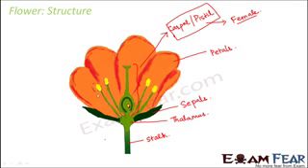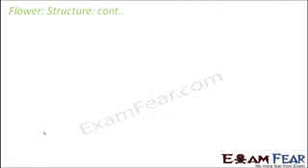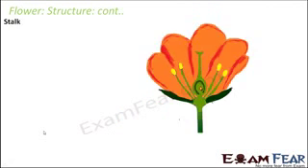Now what about these parts? Now these structures which you see, these are the stamen. So they are called stamen, and they form the male reproductive part of the flower. So broadly, these are the important parts of a flower. So now we will look at the function of each of these parts quickly. So let us have a quick detailed explanation of these parts.